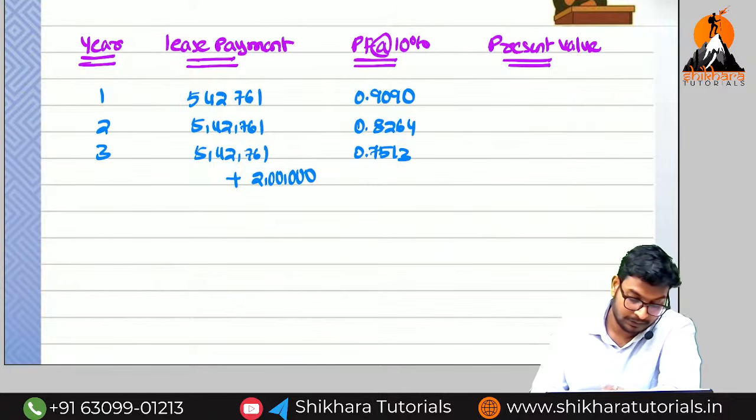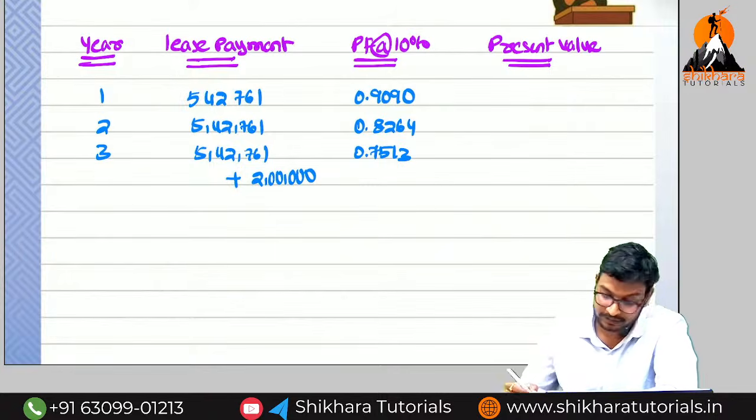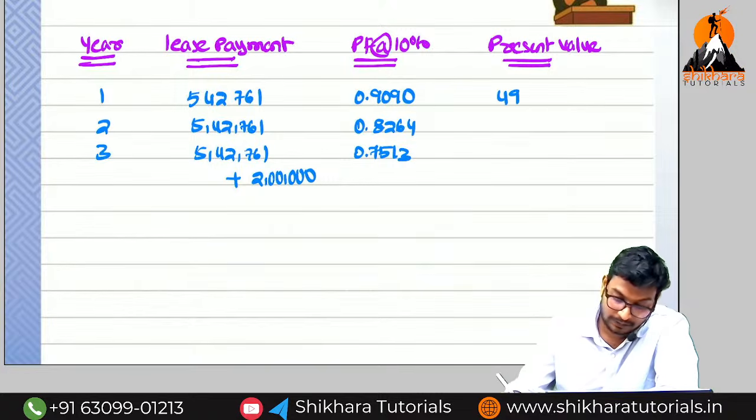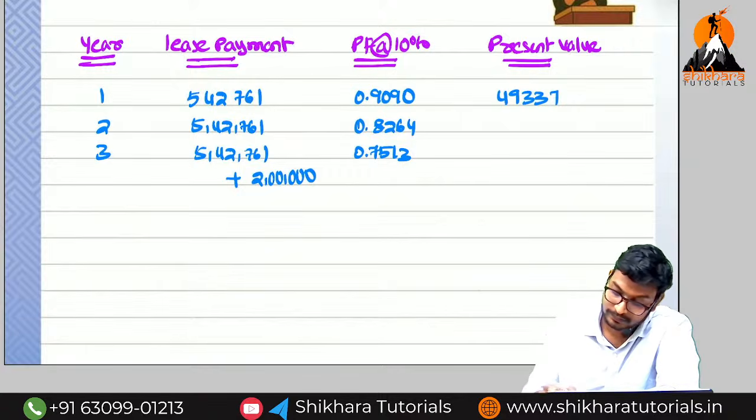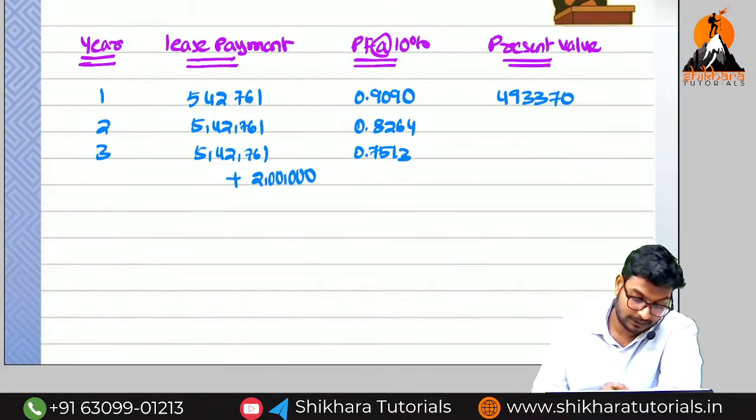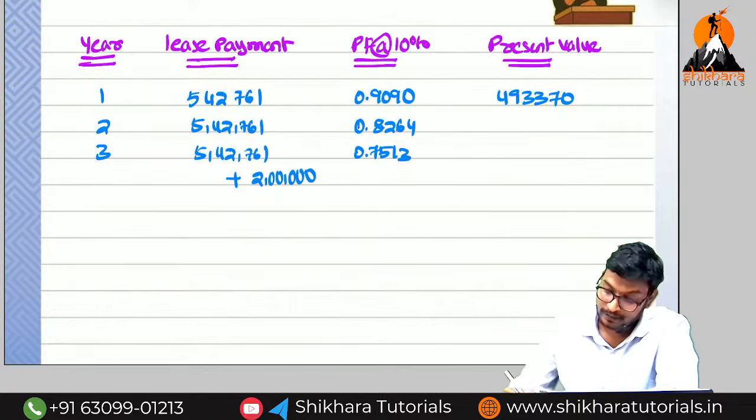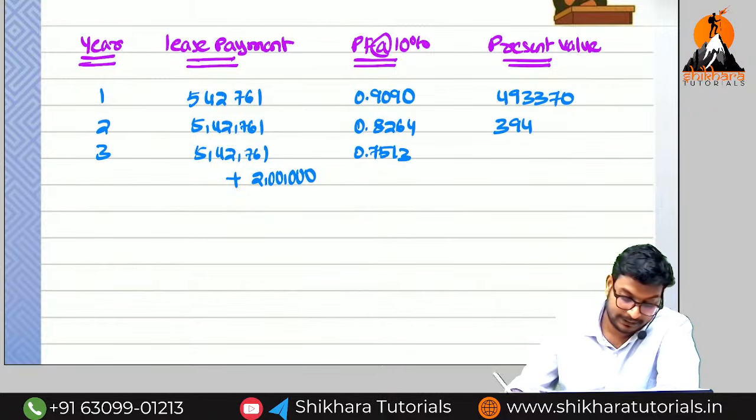5,42,761 into 0.909 plus how much? 4,93,370. Plus 5,42,761 into 0.8264, how much? 3,94,261.